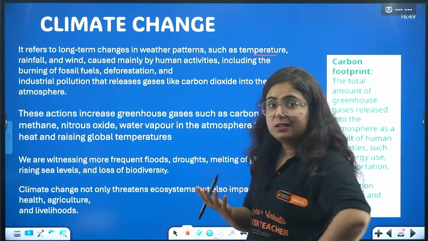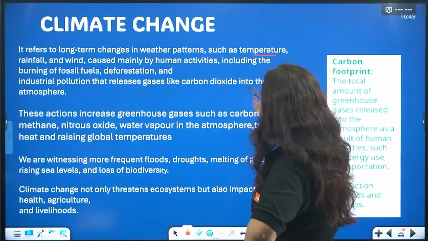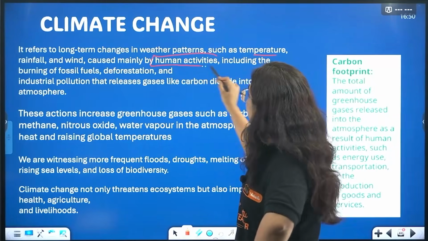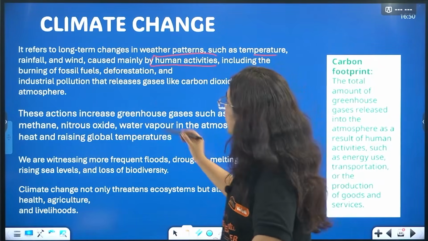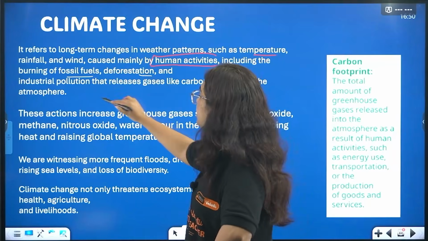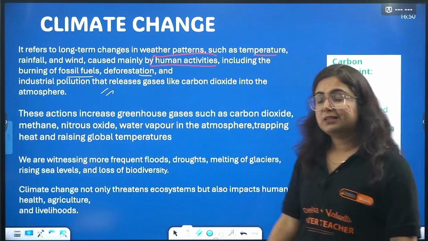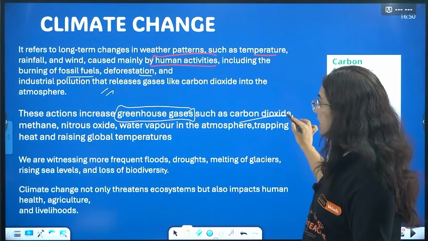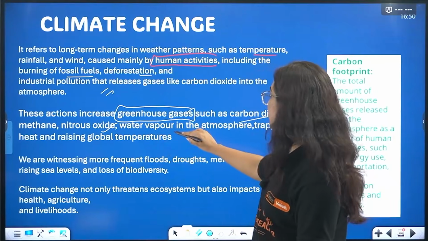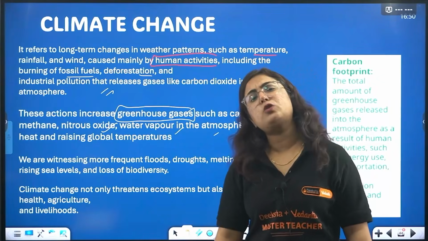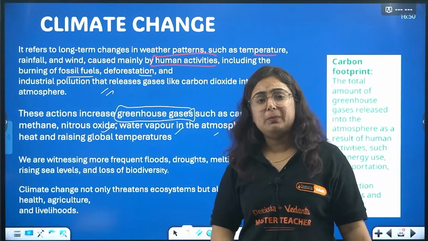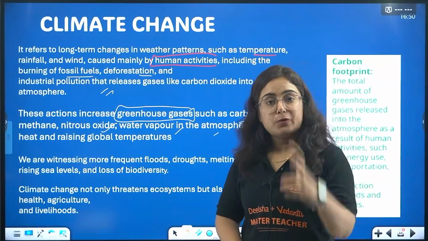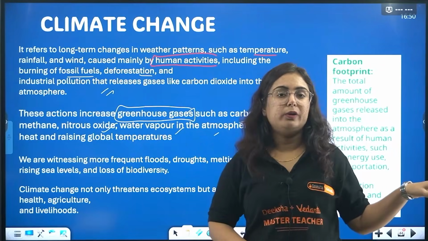So why is the climate changing? Temperature, rainfall, wind, and every factor change whenever human activities are involved. Human activities like burning of fossil fuels, deforestation, industrial pollution, etc. These actions are creating more greenhouse gases such as carbon dioxide, methane, nitrous oxide, and water vapor in the atmosphere. Now you might be thinking, ma'am, they were already in the atmosphere, so why is there a problem if more is added? Beta, if we change any fixed proportion in the atmosphere, the world will be destroyed.